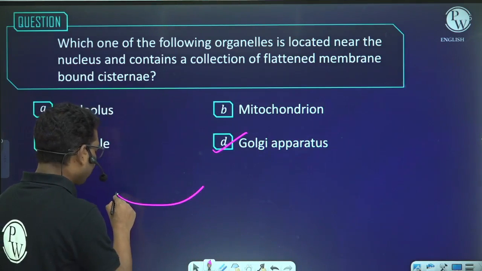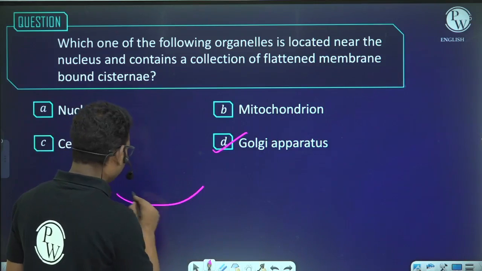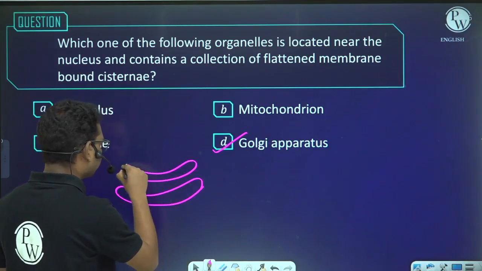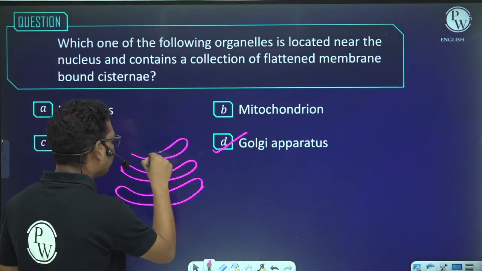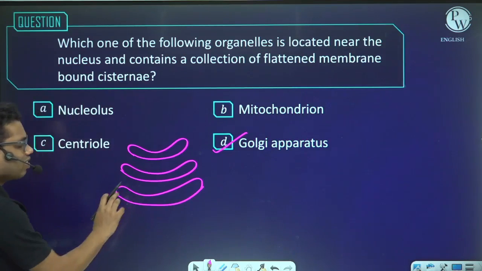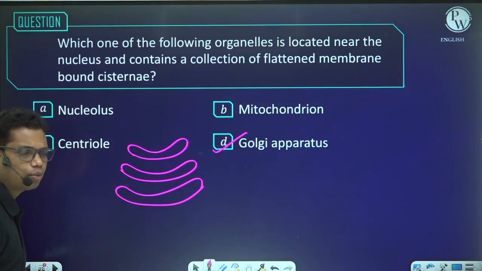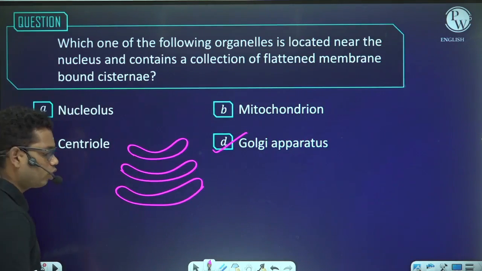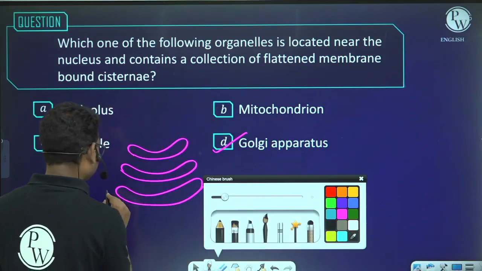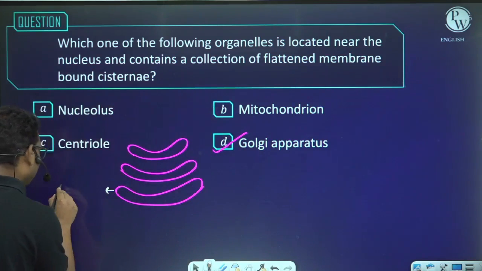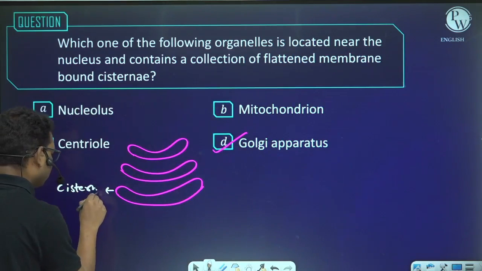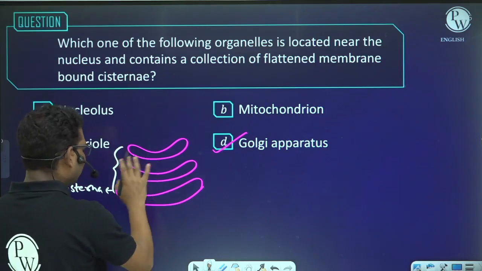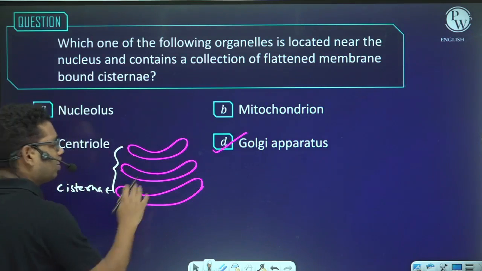Okay, so this is one sac. This is one sac, right? This is another sac. So we will have a number of sacs here, and these sacs are called cisternae. This entire collection of cisternae is said to be the Golgi apparatus. So let me label them. What are these? These are cisternae. Okay, all of these are cisternae, right? And this collection of cisternae is called the Golgi complex, and it has two faces.